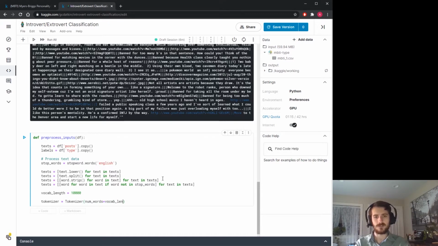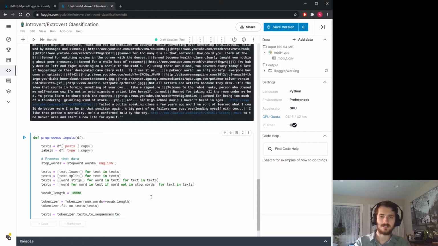So when we tokenize the sequences now, it will just discard anything but the top 10,000 most frequent words. numWords means we're only going to use the top 10,000 most frequent words in our tokenizer. Then let's fit the tokenizer on the texts, passing in texts. And then we're going to reassign texts to be tokenizer.texts_to_sequences, passing in texts again.